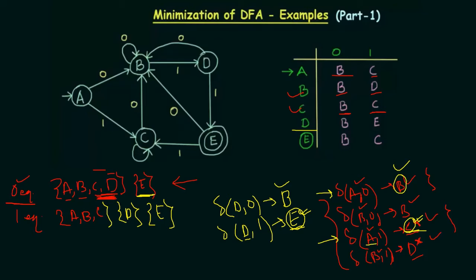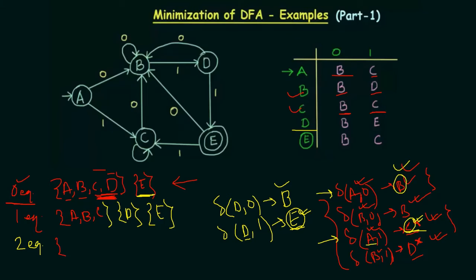Now we are moving to the two equivalence. First of all, again we need to look at A and B. If I look at A and B, obviously for A0 I am getting B, for B0 I am also getting B. But for A1 I am getting C, and for B1 I am getting D. Now I need to look at the previous equivalence.